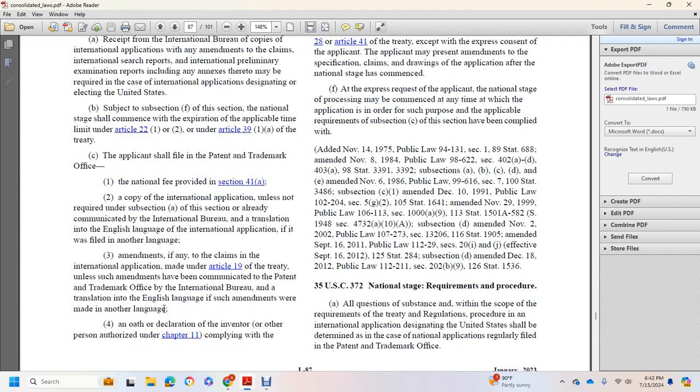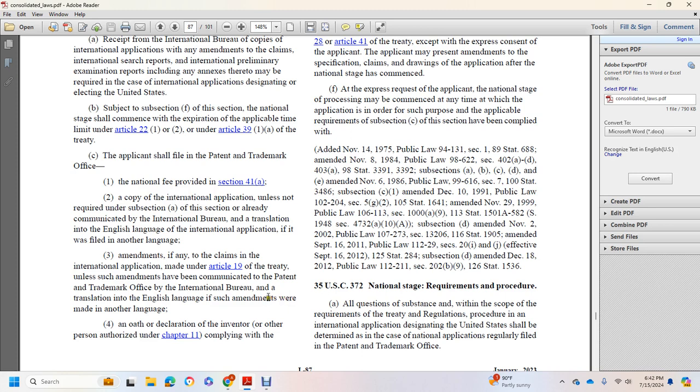Copy of the international application will live with required in subsection A of the section already communicated the international review of the translated English language international application if the was filed with another language. Amendments any of the claim international application 19, the treaty of the 5th Amendment to communicate with the patent trademark over the International Bureau of the Translation English language.